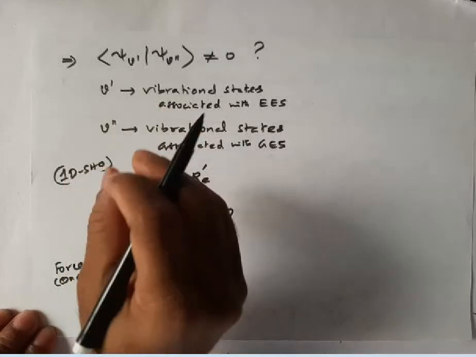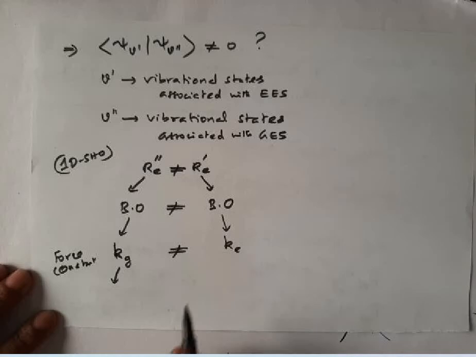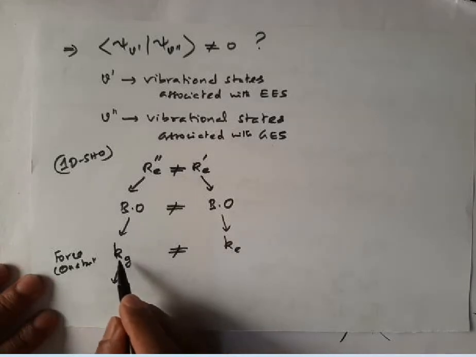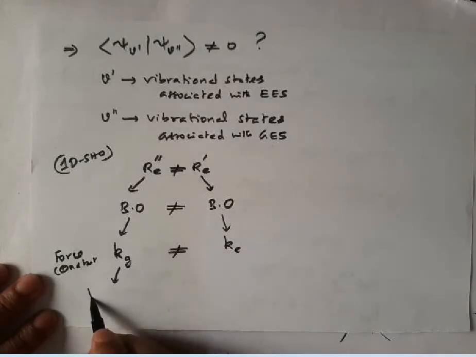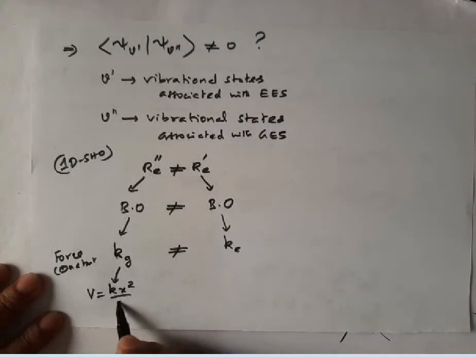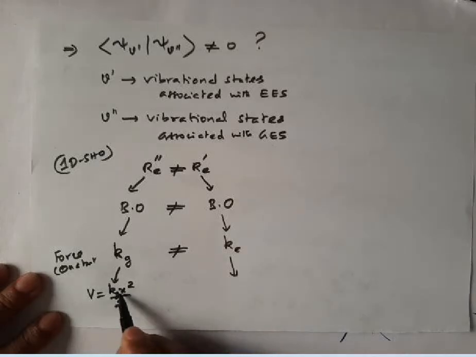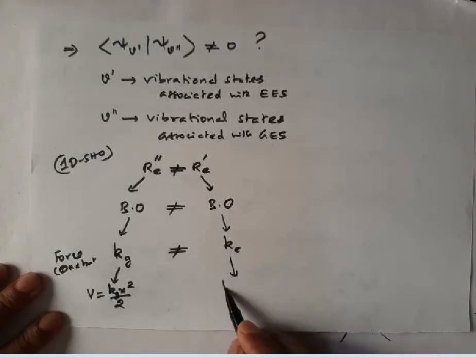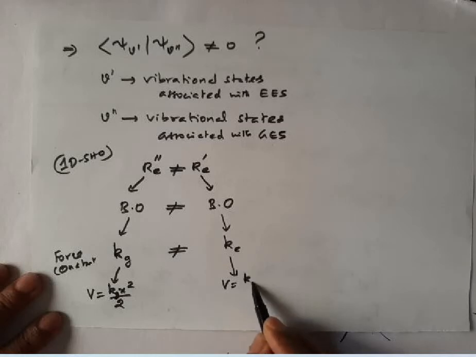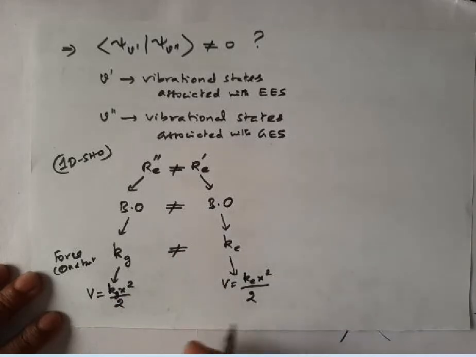Potential energy depends on force constant: K x square by 2, where K is called force constant. So this is the force constant for the ground electronic state, and here you'll get the force constant for the excited electronic state. Since these two are not the same, the potential energies are different.